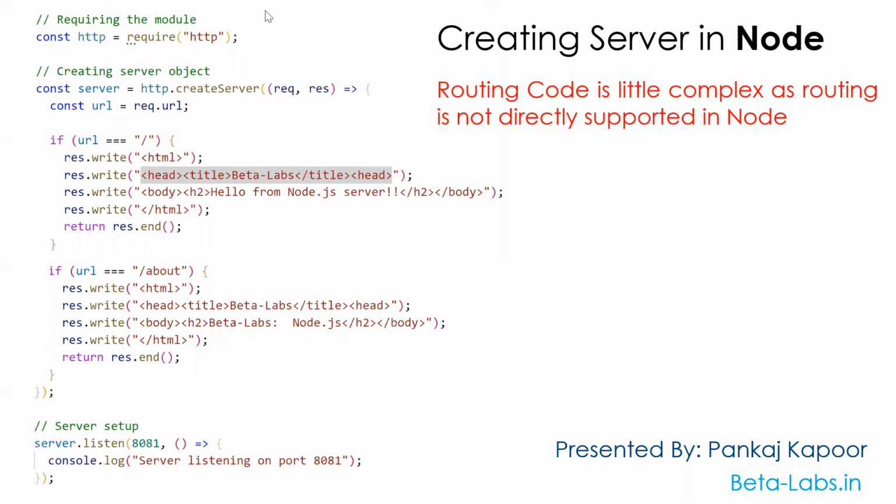Whatever the request.url means, whatever the route, whatever the resource the client is looking for, it will be stored in this URL reference. Now, if the URL triple equals slash, it means I'm looking for the home route.